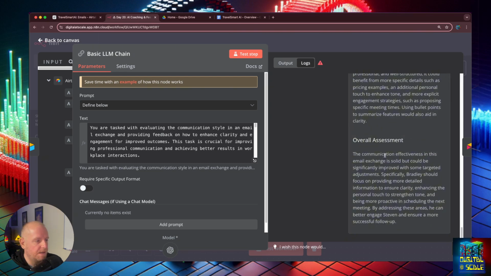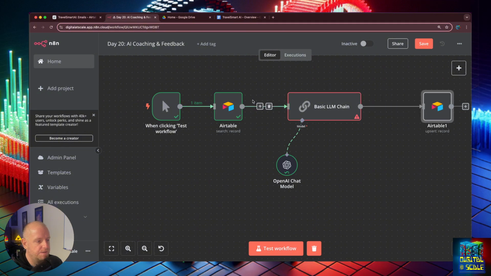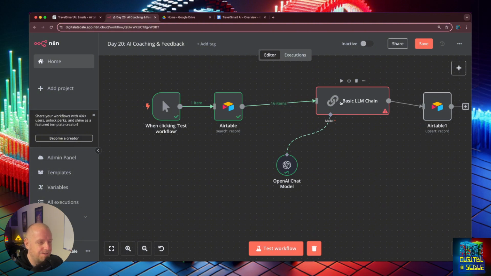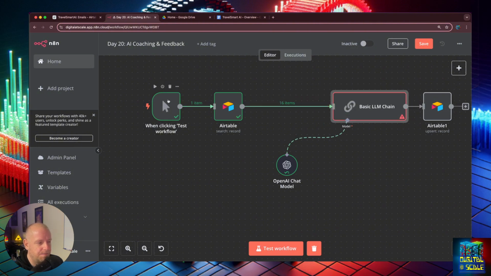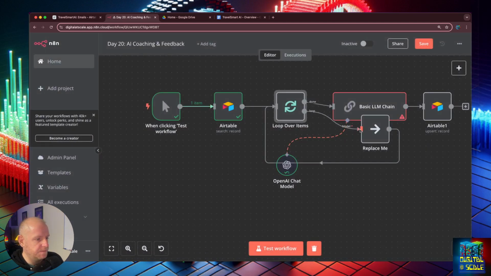I see. Here's a quick tip. One of the things that this is trying to do is all 16 of these. That's why it was taking so long. It wasn't hanging up. It was actually doing that, but because it's trying to do all of these. So instead of doing that, whenever I grab a big group like this, I always like to add a loop. The reason being is because I want it to do one at a time, and that's how you get it to do that.